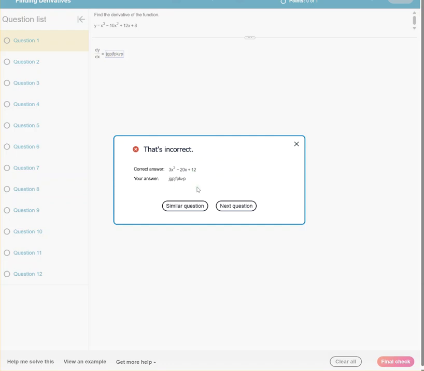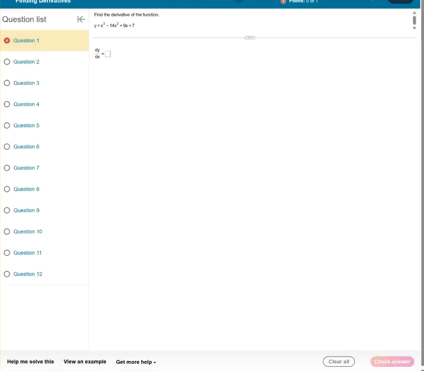Now, at this point, you can click similar question, and then it's just going to generate a new one. And it counted that wrong, but if you get this right now, then it's going to count it right. So you can keep going back, and you get 3 tries at any one question before it is ready to regenerate. So there's really not a reason not to do well on your homework. It's good practice. Keep doing them. If you get tired of working on it or you have to leave, just hit save and you come back and you pick it up then. So that's how you're going to do that.